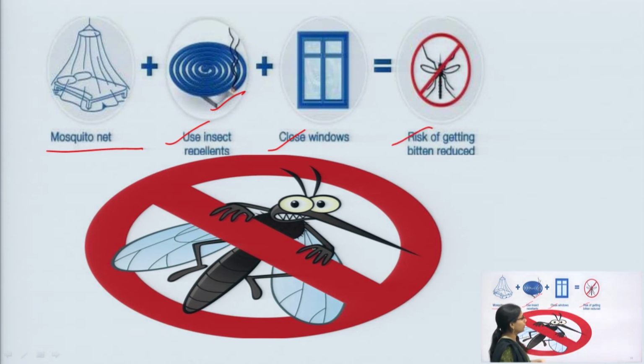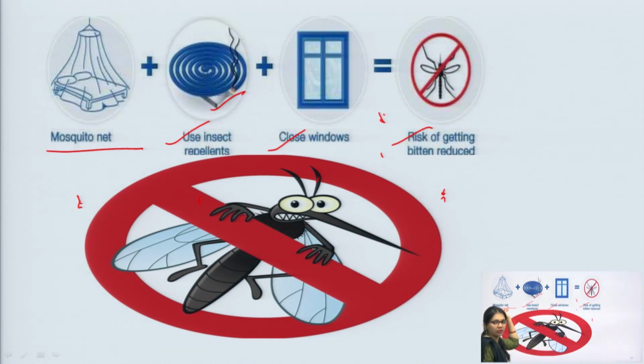These are some points you have to remember: first, use the mosquito net, use insect repellents, close the windows, and the risk of getting bitten reduces. The sum of these three is equal to reduced risk of bites.